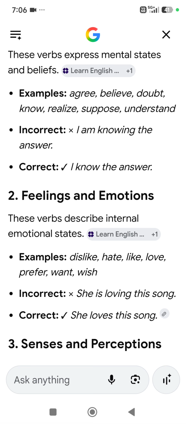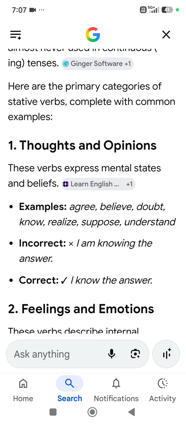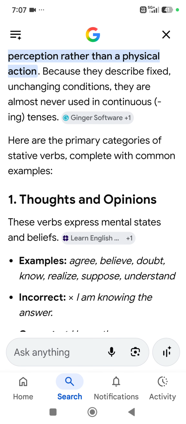So we should avoid saying "I am knowing the answer." Instead, we should say "I know the answer," as we have discussed that stative verbs are almost never used in continuous tense.